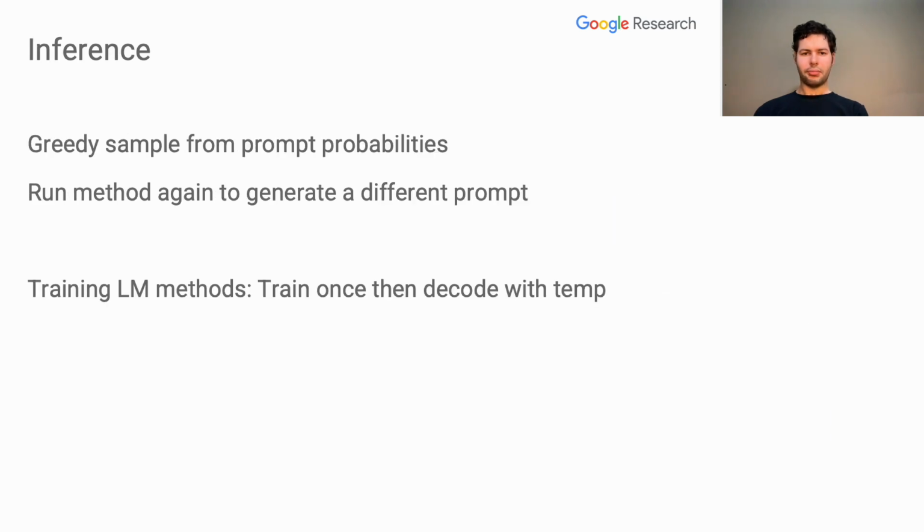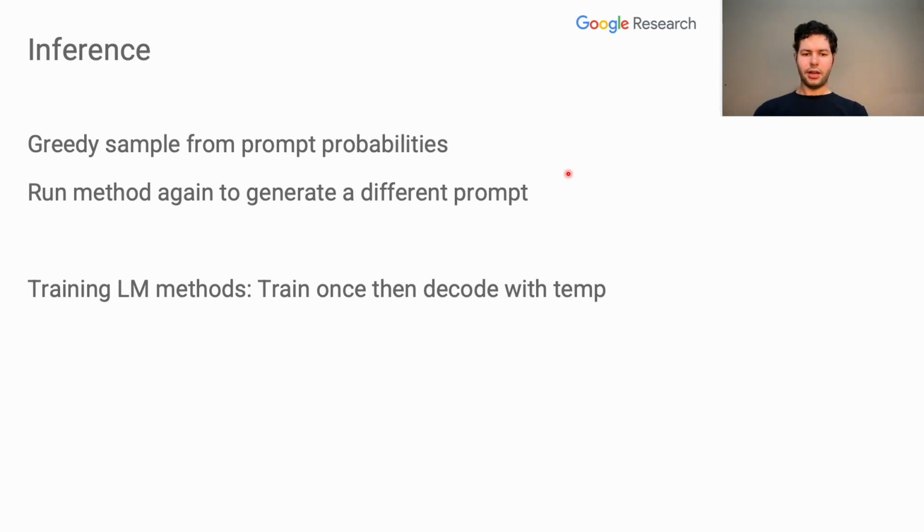Once we optimize the prompt probabilities in our method, we greedily sample from them to obtain the tokens in a red teaming prompt. This means we pick the vocab token with the highest probability at each position. To generate a different red teaming prompt, we reinitialize the probabilities to the uniform distribution and run red teaming again.